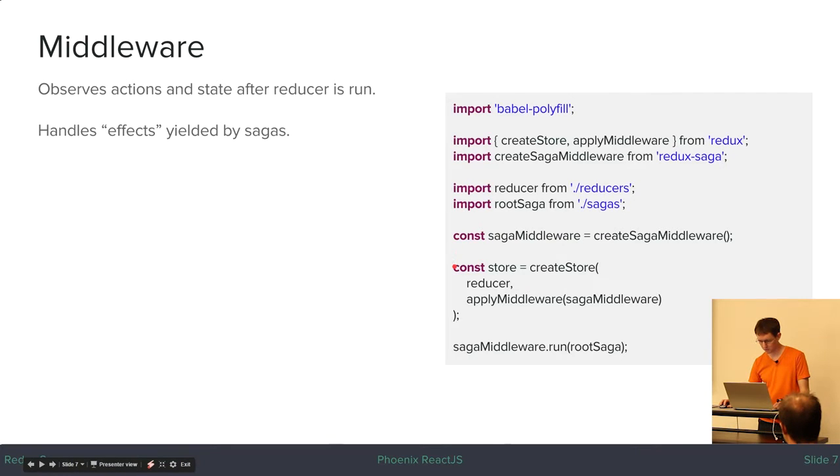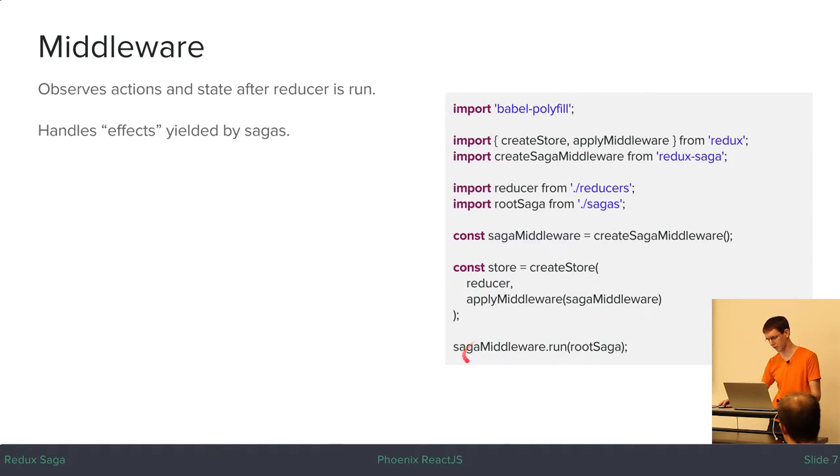The middleware here is just provided to us by Redux Saga. We don't have to do anything custom here. We just initialize the middleware and then add it to the store. If you want to have multiple middlewares, you can use Compose to add more than one middleware, if you also want dev tools or something like that.